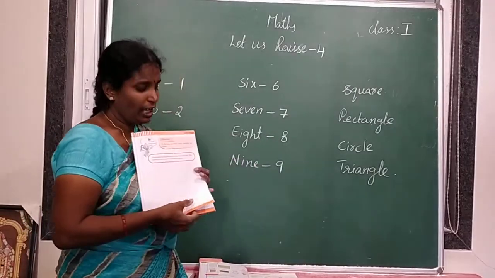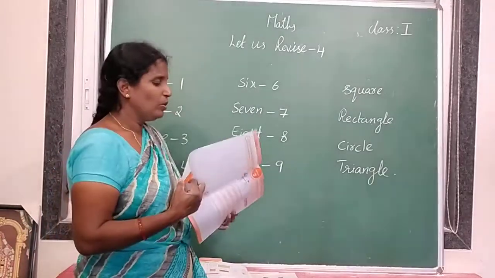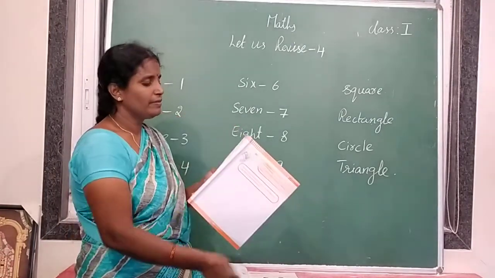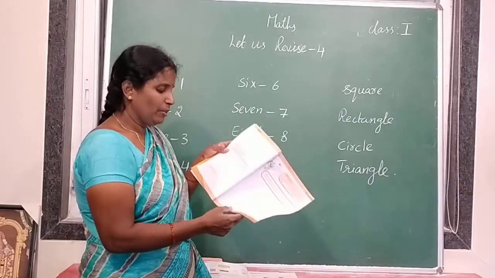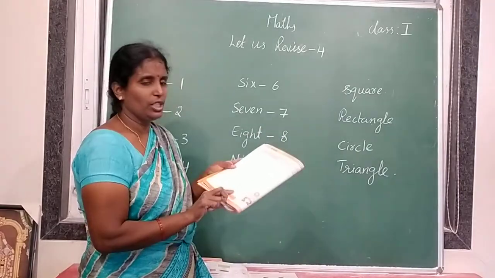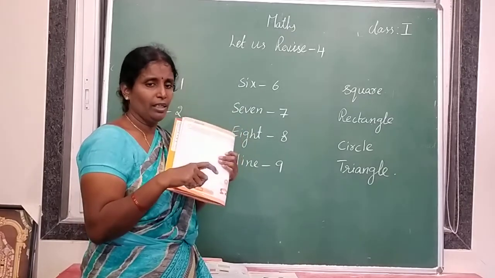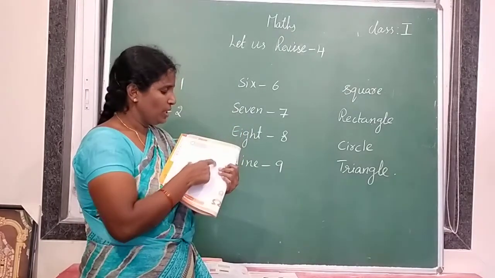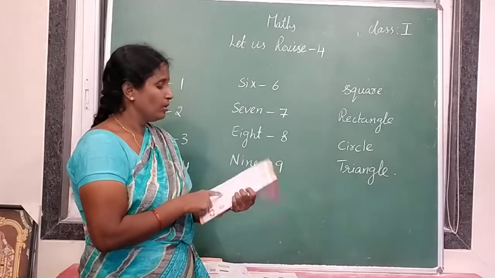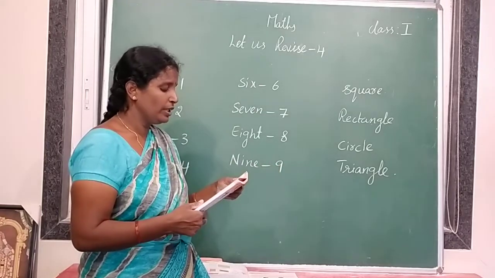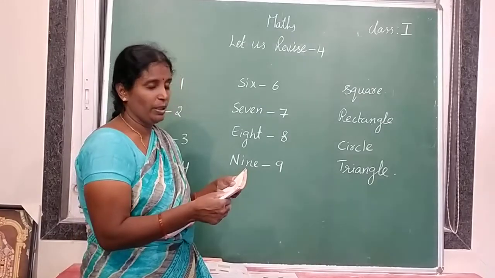Either you can draw shapes or one more objective is given. You can do either this or this one also. Either page number 13 or page number 14. So anyone, either page number 13 objective or page number 14th objective. So listen, page number 14th objective: cut out different shapes from a colored paper.